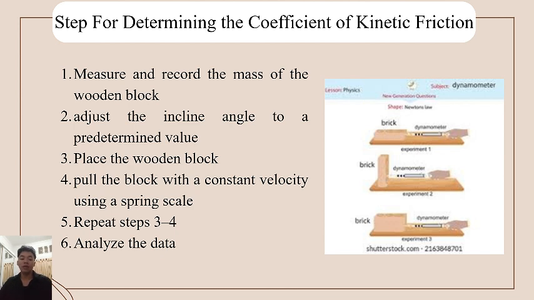Number 1, measure and record the mass of the wooden block using a digital scale. Number 2, if using an inclined plane, adjust the inclined angle to a predetermined value using a protractor. Number 3, place the wooden block on the flat or inclined surface that has been prepared. Number 4, to measure the kinetic friction force, pull the block with a constant velocity using a spring scale while it's already moving. Record the pulling force required to maintain the motion.